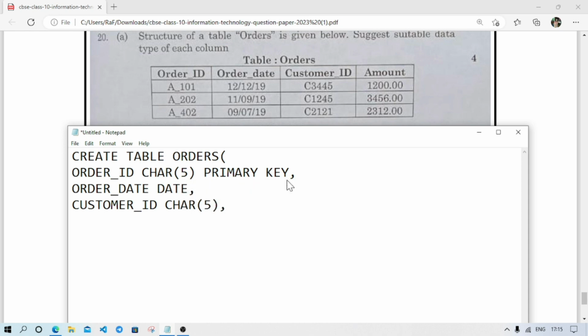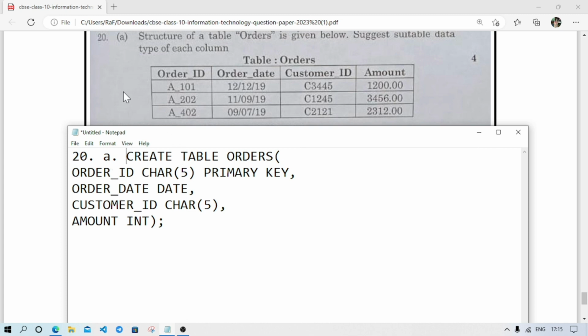Now the last one, amount, we'll take it as integer. Now we'll close the bracket we started earlier, and semicolon. So this will be the answer of question 20a.